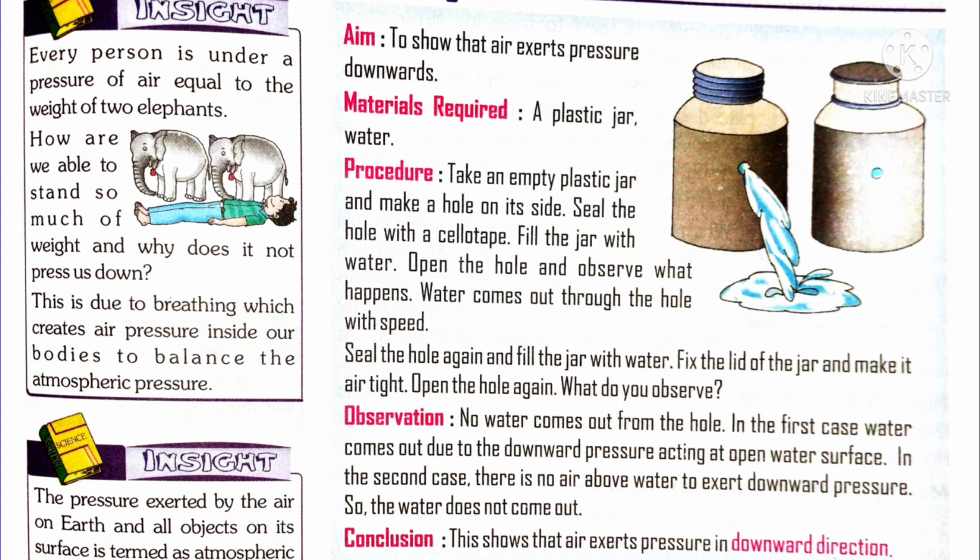The air around the earth weighs more than 5.6 × 10^12 tons. Imagine how heavy the air around us is. Now let's move on to Activity 8, to show that air exerts pressure downwards.